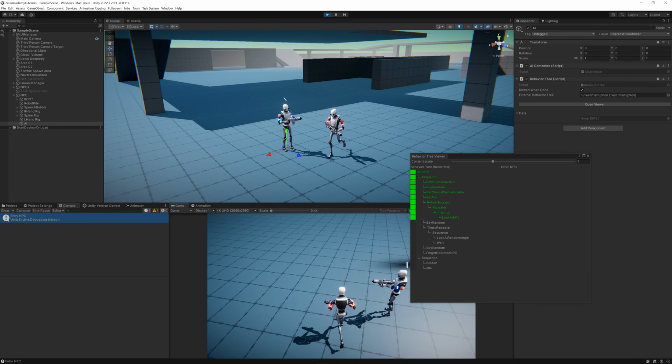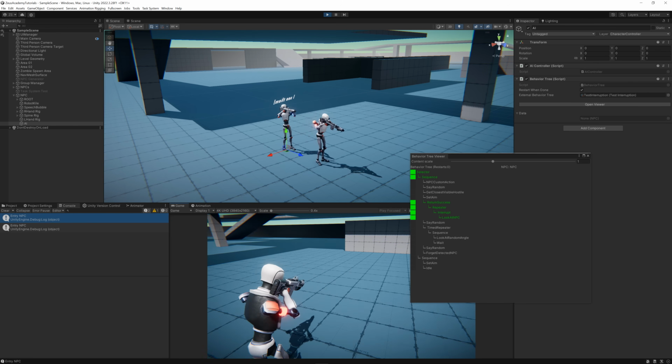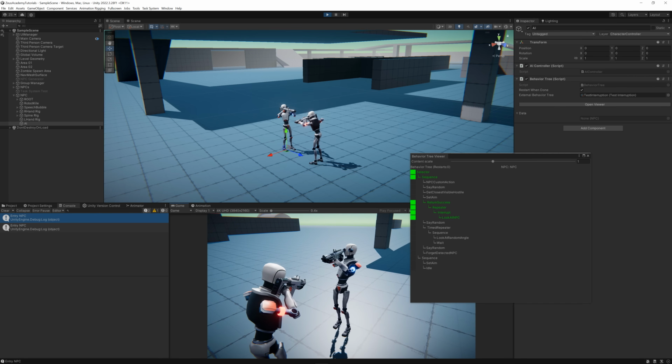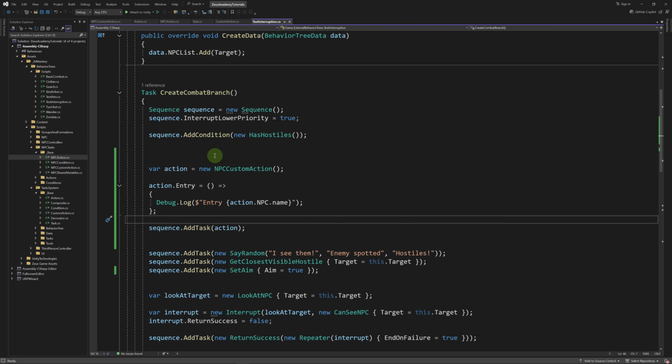Now let's test the action. As you can see, it has printed entry NPC once when we started the scene, then once again when the combat sequence has started. So using a syntax like this is fine. However, I really like the inline declaration that we had before. So one thing we can do is pass this action as a parameter here in the Lambda expressions. So let's go back to NPC custom action.